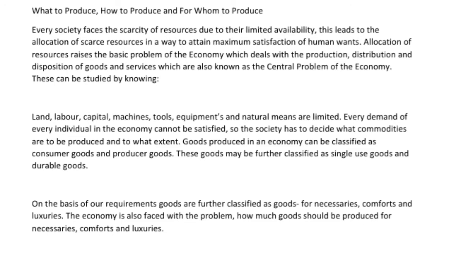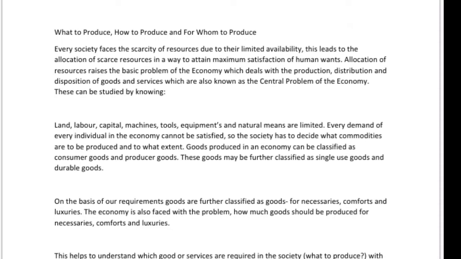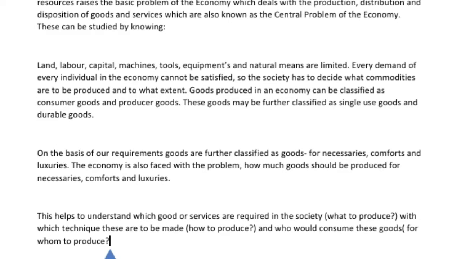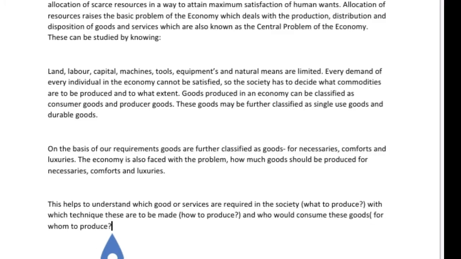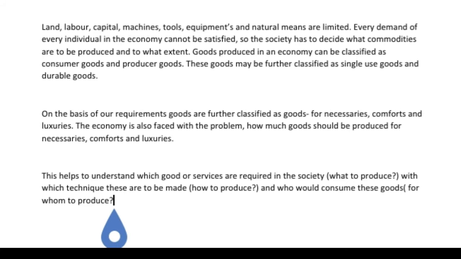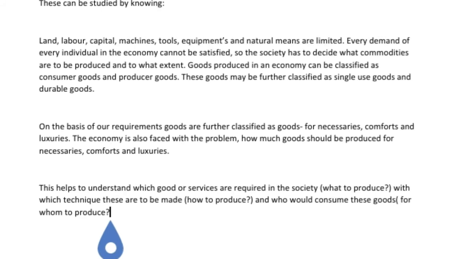The economy is also faced with the problem of how much goods should be produced for necessaries, comforts and luxuries. This helps to understand which goods or services are required in the society, what to produce, with which techniques these are to be made, how to produce, and who would consume these goods, for whom to produce.